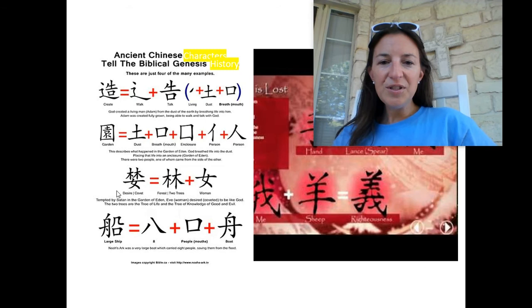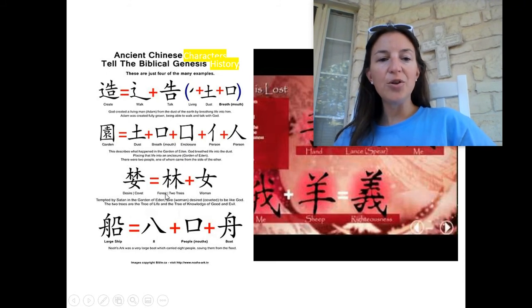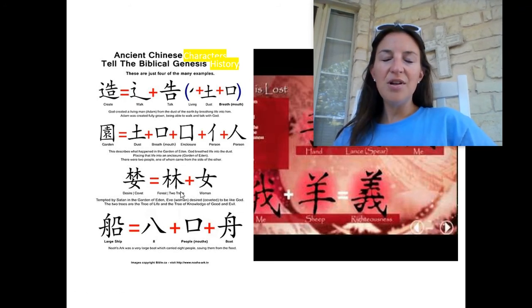All right, your symbol for desire and covet. The ancient Chinese symbol is pretty simple, pretty straightforward, just forest, with 2 trees, and woman. And why? Because Eve, the woman, desired to be like God. That was her desire. And the 2 trees are the tree of life, which was the good tree, the tree to live forever, and the tree of the knowledge of good and evil. And that was the tree that she was not supposed to eat from.